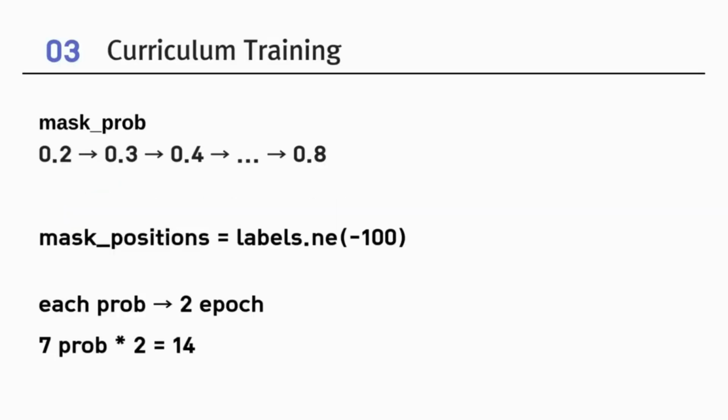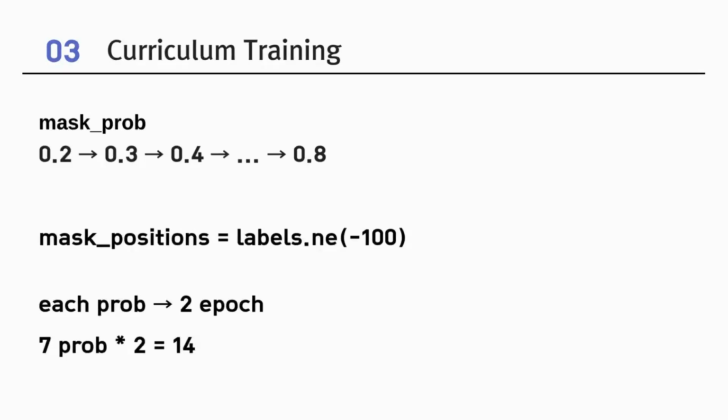Now I'd like to dive into the pre-training process. First, let me explain our learning strategy. We adopted a curriculum training approach. Unlike conventional masked language models, which use fixed masking probability, we start with a low mask probability and gradually increase it in stages. In each stage, we load a batch of input ID and corresponding labels. We identify masked tokens by checking where labels are not -100.